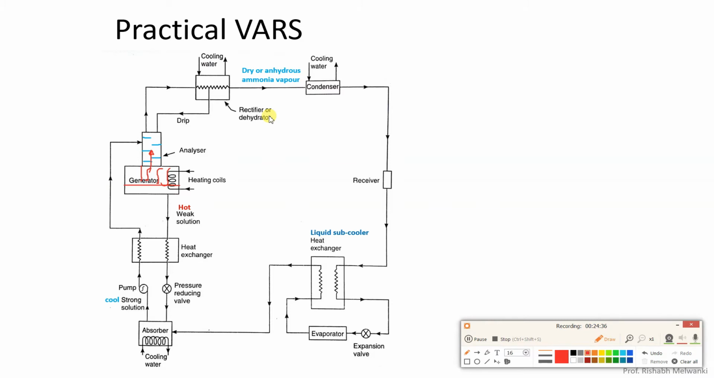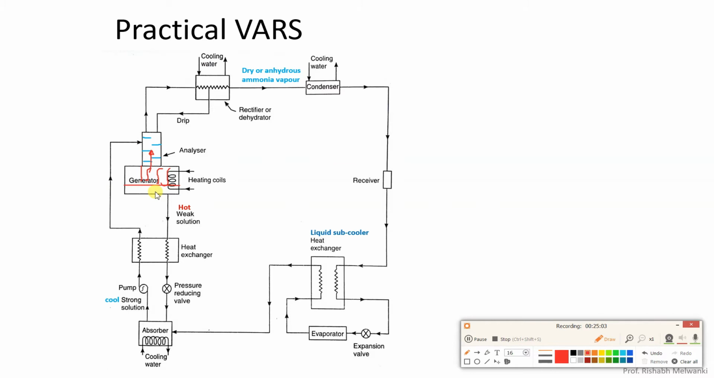Now what is the advantage of using this analyzer? Here you can see there is heat exchange between the cool strong solution and the hot ammonia vapor. So the cool solution which is falling into the generator will be heated up a bit. That is why the amount of heat required in the generator will reduce slightly.